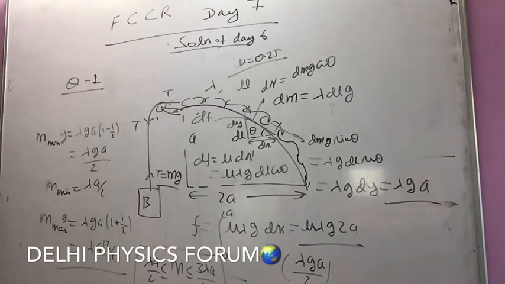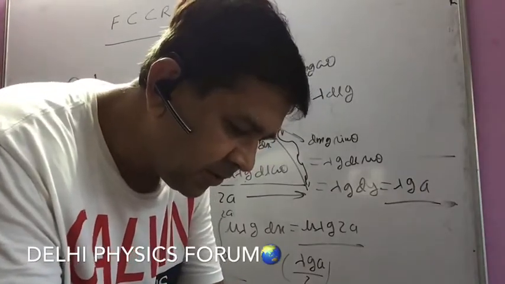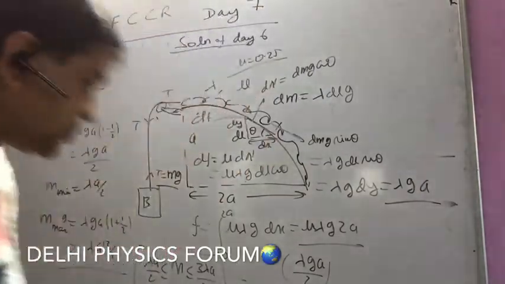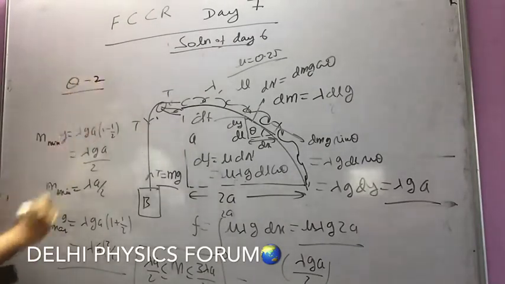Okay. So for the second question of the day, the solution of page 6, question 2.